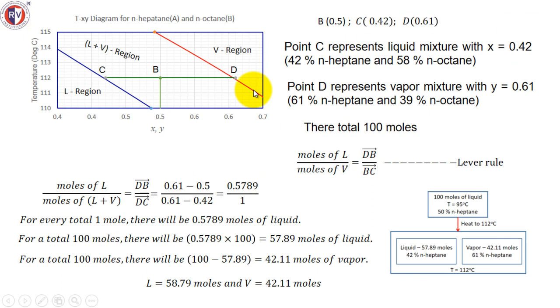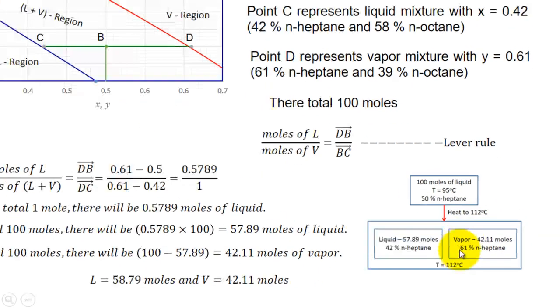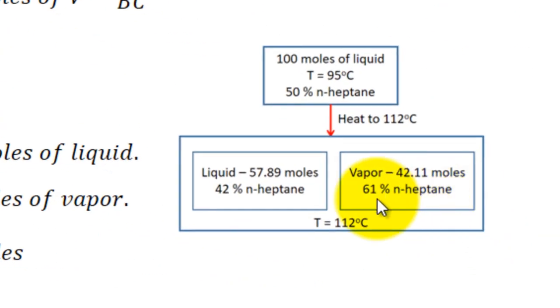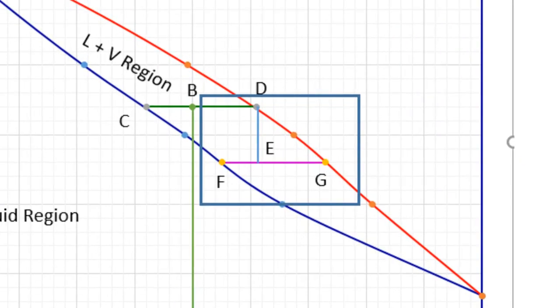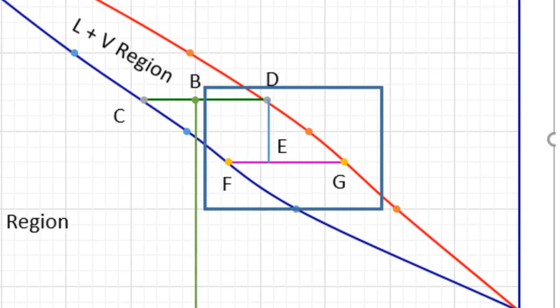Now you see here we ended with 42.11 moles with 61% normal heptane at 112 degrees centigrade. This is better compared to this percentage, a higher percentage of normal heptane. Let us see what can be done to this. What I will do is I will cool this now. I will cool this to this particular 108 degrees centigrade. So this is the line of 108 degrees centigrade.